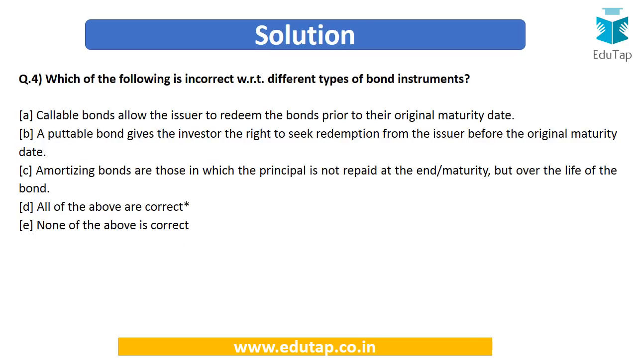So friends, now we are aware about all these terms. So we now know that callable bond allow the issuer to redeem the bonds before the maturity date. Puttable bond allow the investor to seek redemption before the maturity date. In amortizing bond, the principal is not repaid at the end but over the life of the bond. So here all these statements are correct. So the answer is going to be option number D, that is all are correct.